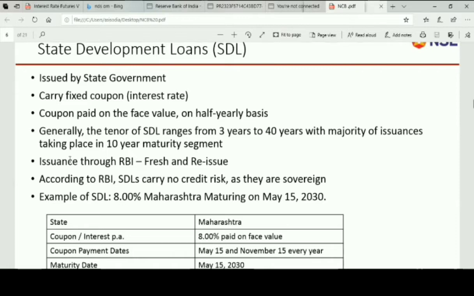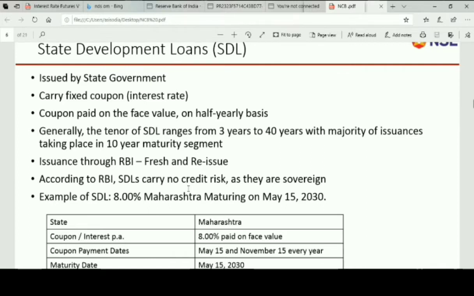Why? Because every state government has a fiscal condition of its own. Some states like Maharashtra or Gujarat have a healthy fiscal situation, so they will be able to get money at a much lesser rate compared to other states. Because every state has a different fiscal situation, and different states perform differently in terms of economic performance, there will be slight coupon variation from state to state.